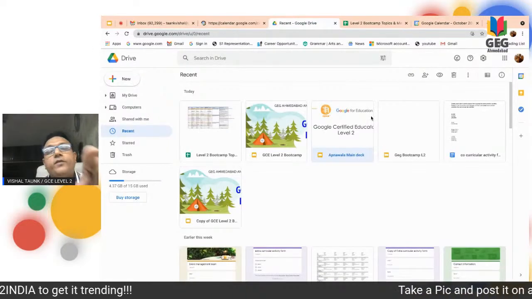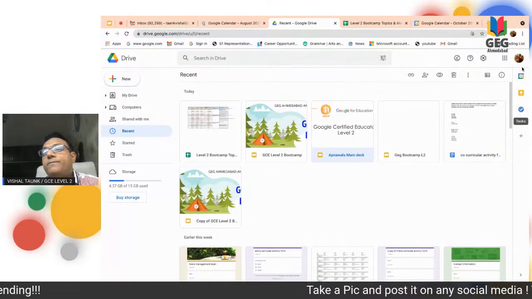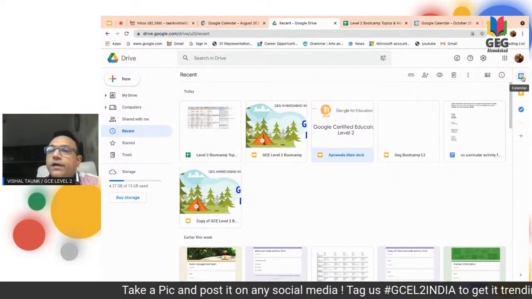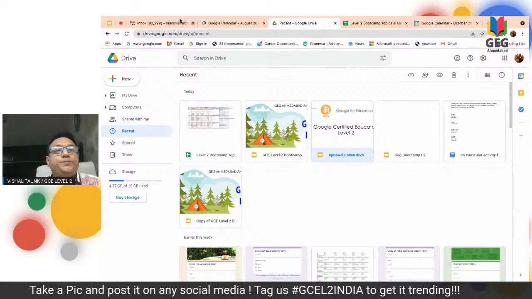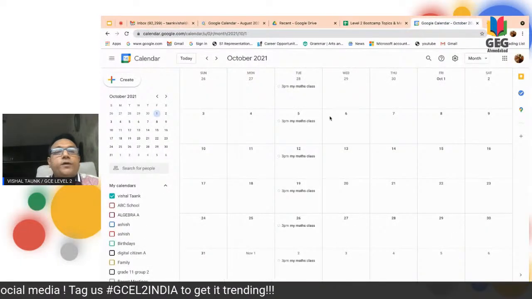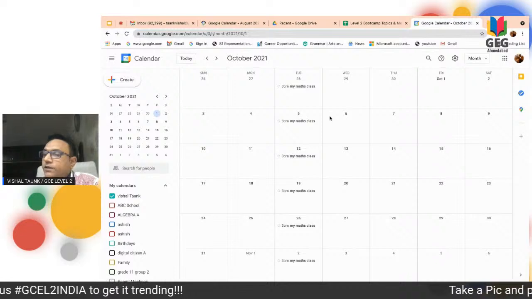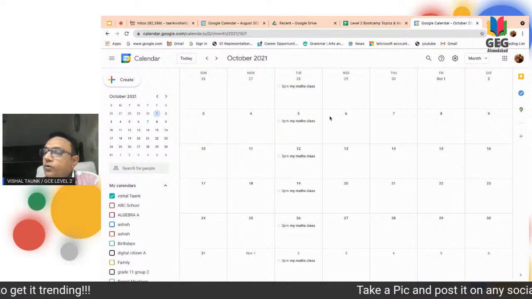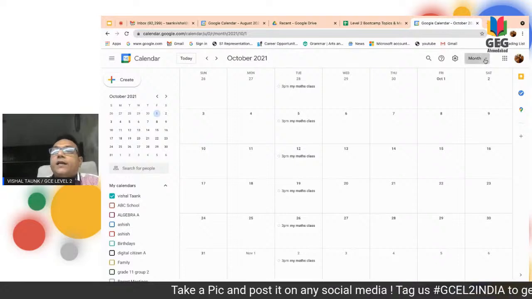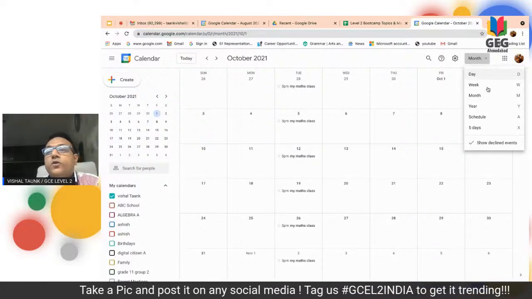In a Google Drive, if you are opening, then also here in the side panel, you will see that the Google Calendar icon is there. You can click on that and you can again open a Google page. Okay. Now, I'm opening one page for all of you. First of all, if you will see that how to go to the Google Calendar, that I have cleared to all of you.